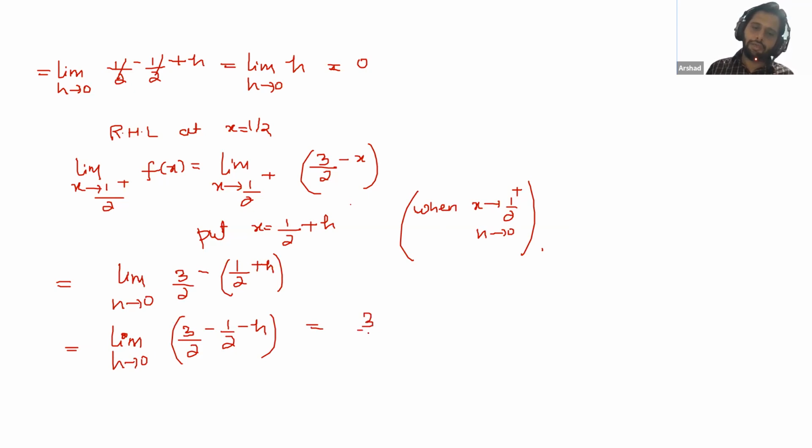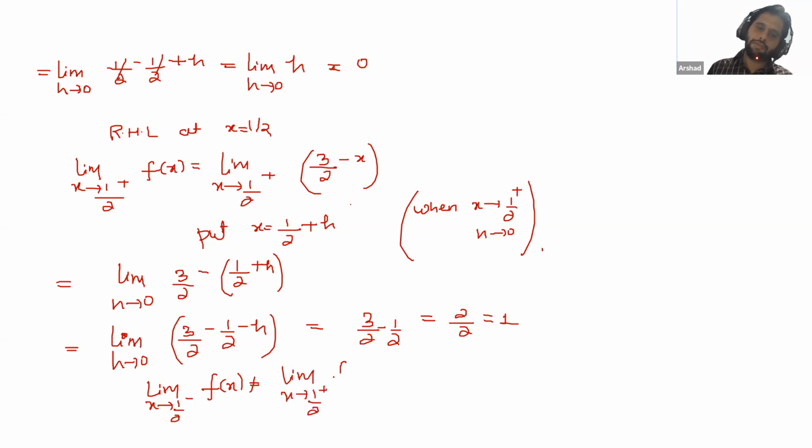Put this limit, so we will get 3 by 2 minus 1 by 2. So this will give us 2 by 2, which will give us 1. Okay, so we can say limit x tends to 1 by 2 minus f(x) is not equal to limit x tends to 1 by 2 plus f(x). Hence, limit does not exist. Hence, limit x tends to 1 by 2 f(x) does not exist.